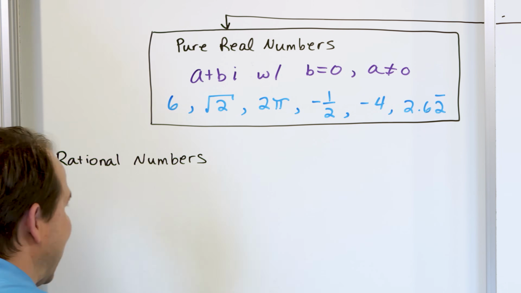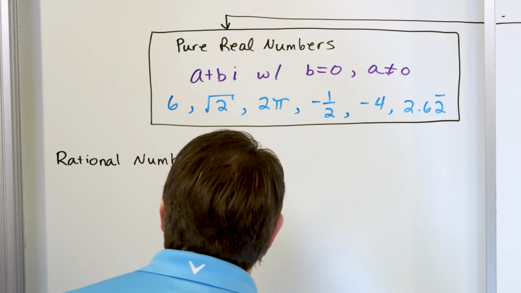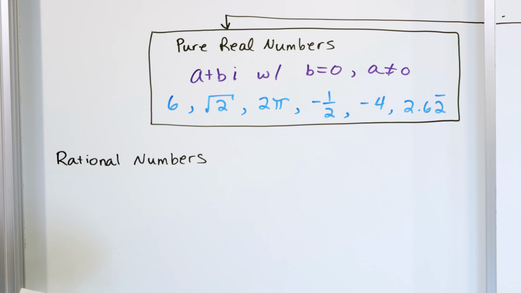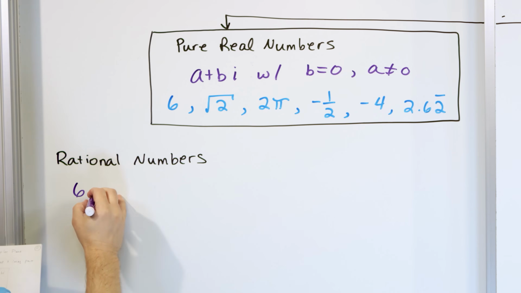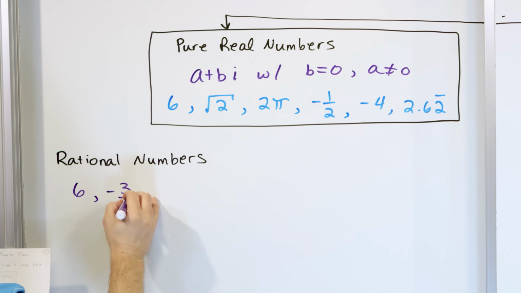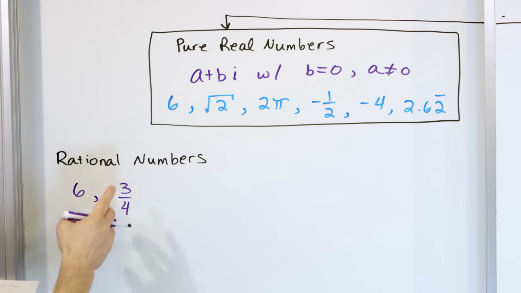And I know you've all heard about rational numbers. We've discussed it many times ourselves in this class. The rational numbers can be written as fractions. The number 6 can be written as a rational number because it can be written as 6/1, which is a fraction, right? Of course, the number -3/4 is a fraction itself. Negative doesn't matter. If it can be written as a fraction, it's still a rational number.